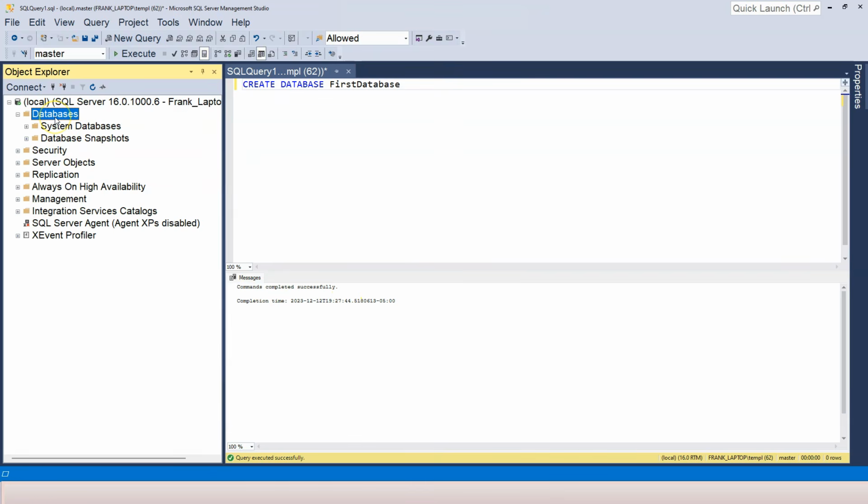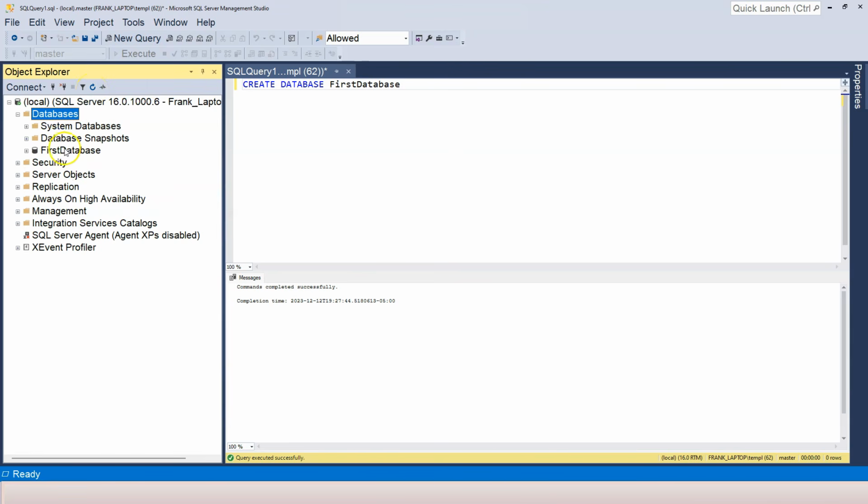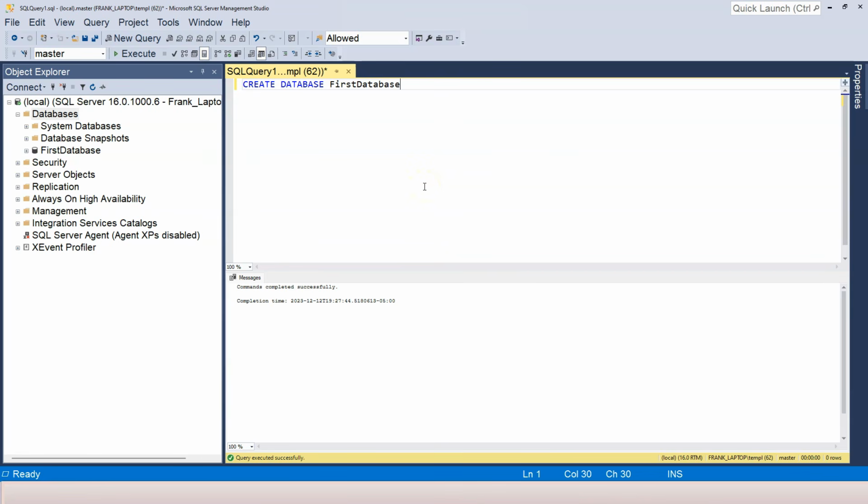Now, if I come to the databases folder here and click on this refresh button, you can see our first database right here. Now that we learned how to create a database, we might as well learn how to delete the database. The SQL statement to delete the database is not delete database, it is actually drop database, followed by the name of the database.